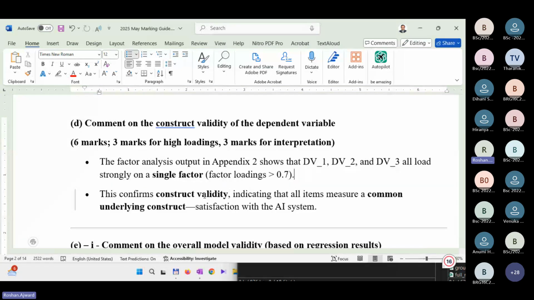So likewise, you can elaborate this more. Of course, these are not suggested answers. These are some indicative guidelines. So at the exam, elaborate if you want, write more. But at least write these things.